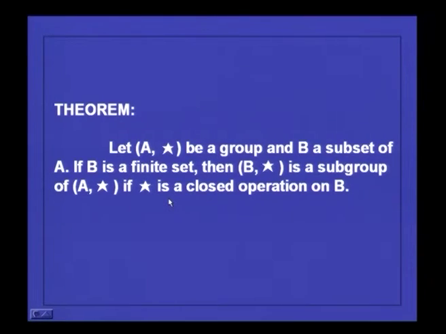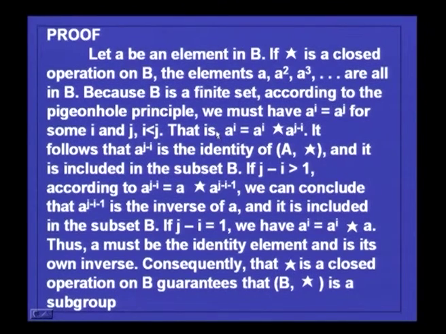The proof is very simple. Look at the proof like this. What this theorem says is, it is enough when you consider a subset whether that subset is closed with respect to that operation. If it is closed, then all the other properties will follow. Identity will be there, inverse will be there, and so on. How do you go about the proof? Let A be an element in B.